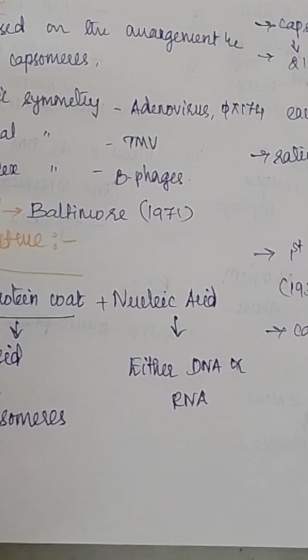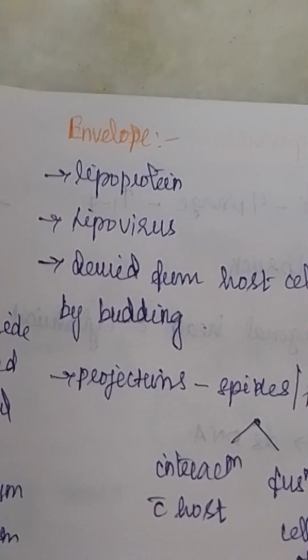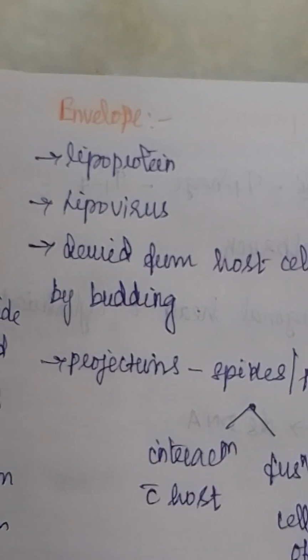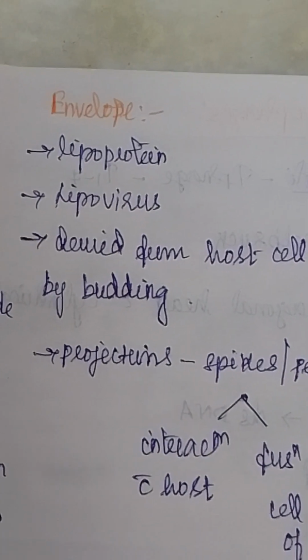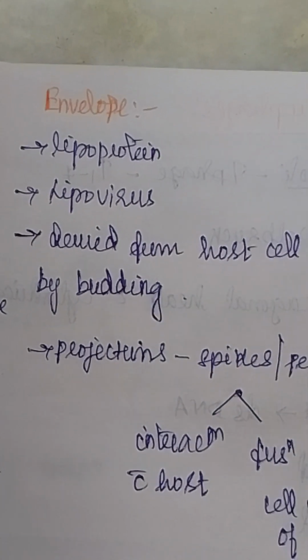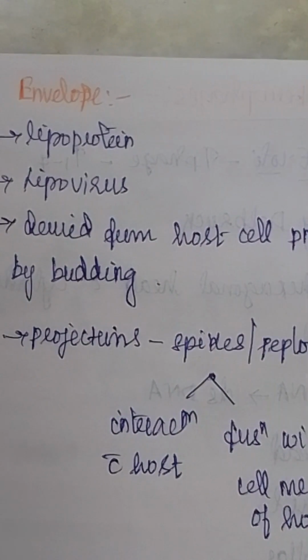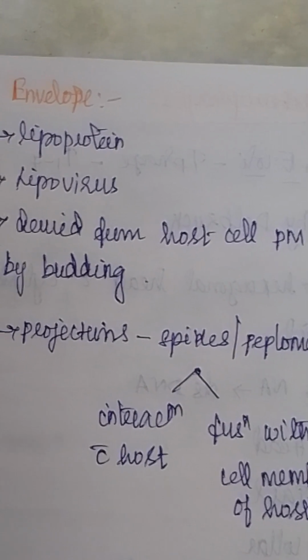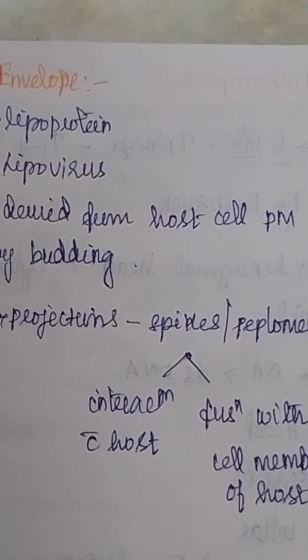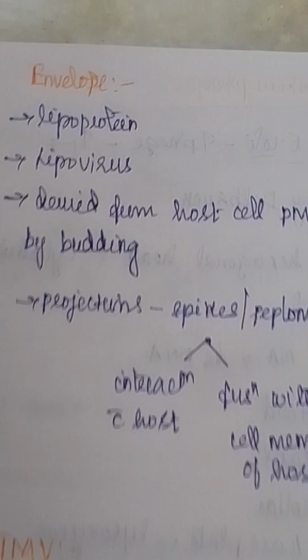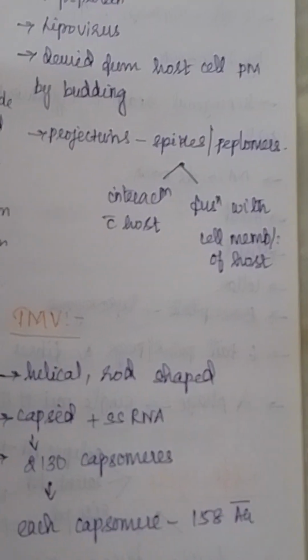The nucleic acid may be either DNA or RNA, and some viruses have an envelope. This is made up of lipoprotein, and the enveloped viruses are called lipoviruses. How the virus gets this envelope: it is derived from the host cell plasma membrane during infection by budding.